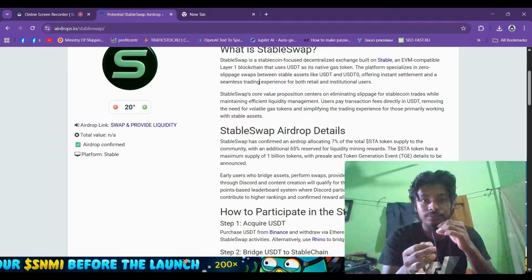StableSwipe airdrop details. StableSwipe has confirmed an airdrop allocation of 7% of the total STA token supply to the community, with an additional 65% reserved for liquidity mining rewards. You can just watch this 65% of reserved liquidity mining rewards. It has a maximum supply of 1 billion tokens, with pre-sale and token generation event details to be announced. Okay, the maximum supply is 1 billion, so not so bad.